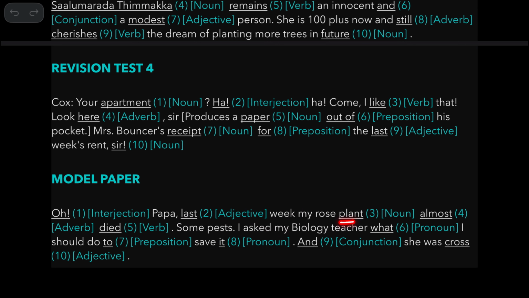My rose plant is a noun. Almost died, so almost is an adverb modifying died. Died is a verb. Some pests. I asked my biology teacher what I should do. Again, this is something we have seen earlier. What is a pronoun referring to something. This person does not actually name it. So what I should do? To is a preposition always. To save it, it is a pronoun. And she was cross. And is a conjunction. You have seen this before also. She was cross. Cross is an adjective.